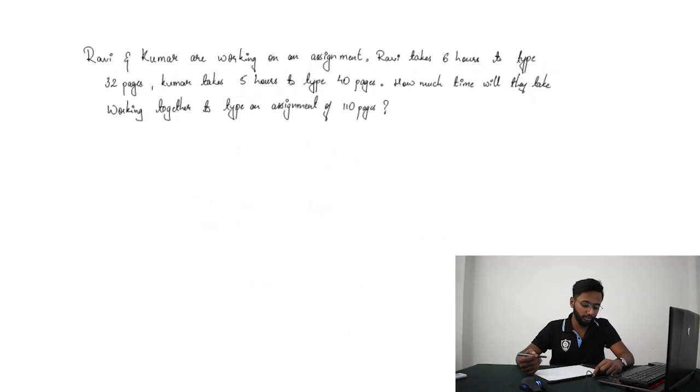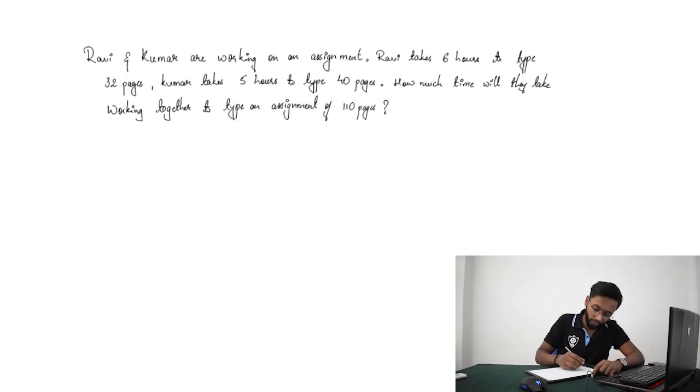Now this question is, Ravi and Kumar are working on an assignment. Ravi takes 6 hours to type 32 pages and Kumar takes 5 hours to type 40 pages. How much time will they take working together to type the assignment of 110 pages? So first we'll see how much of the work is done in 1 hour.